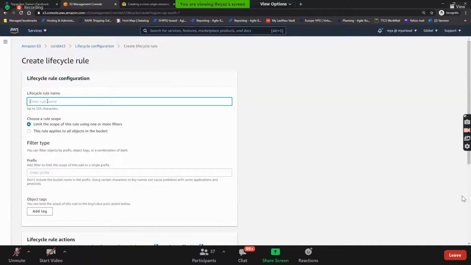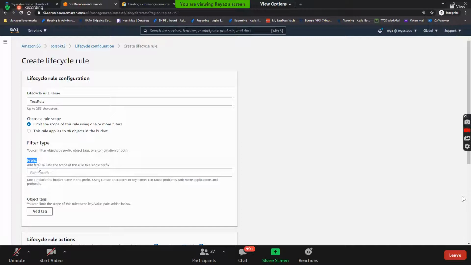Let's give the name. You can give some test rule name. Okay, choose a rule scope, guys. Do you want to move the objects from one storage class to another for the entire bucket, or for some particular prefix, some particular subfolders?